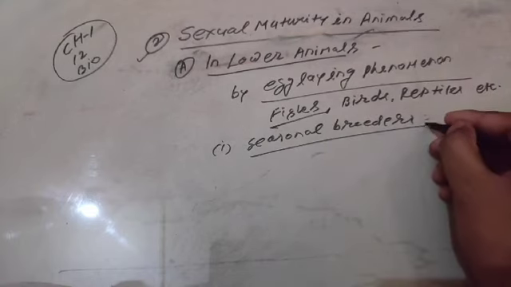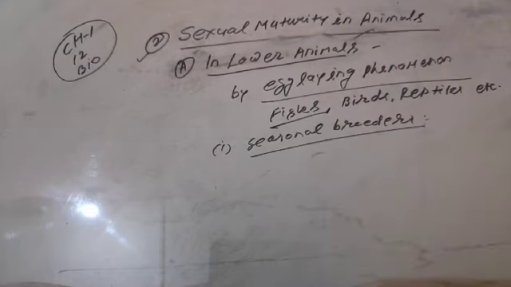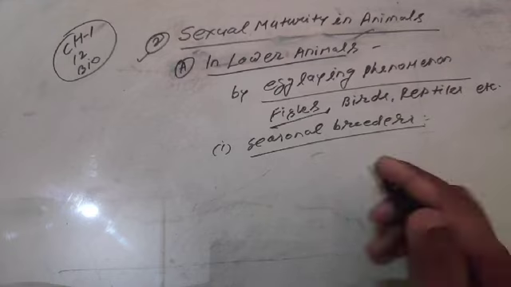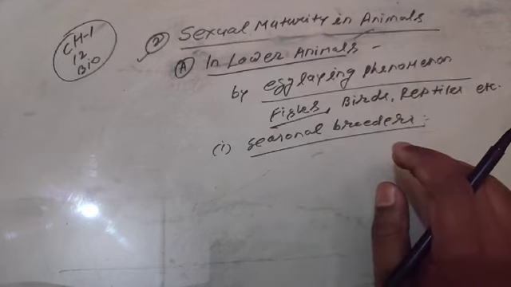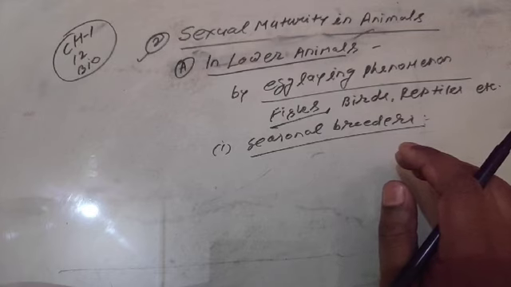Some organisms lay eggs at a particular season, that is at the winter or at the summer or during the rainy season. So they are called seasonal breeders. Write down: organisms that breed and reproduce at specific weather conditions are called seasonal breeders.